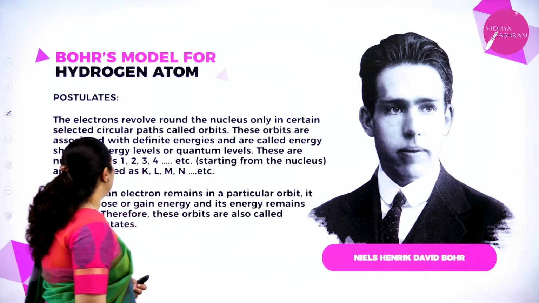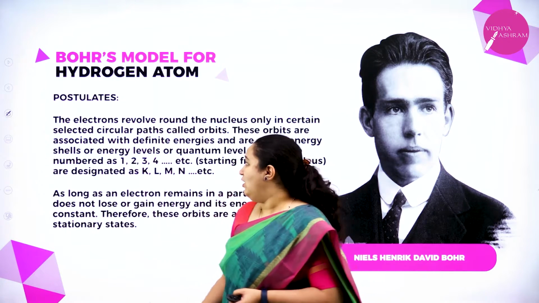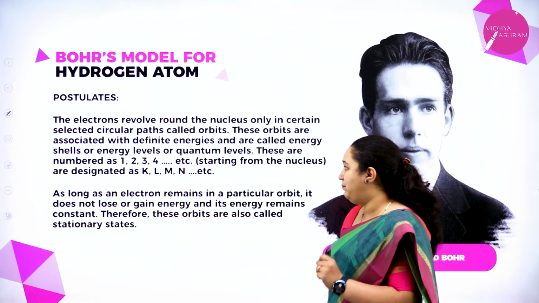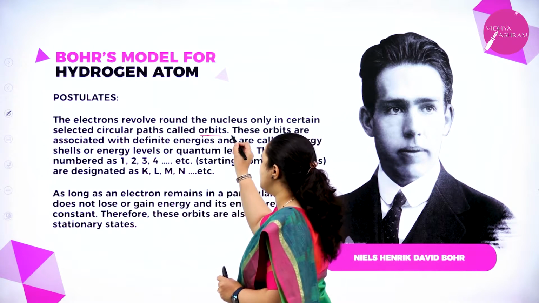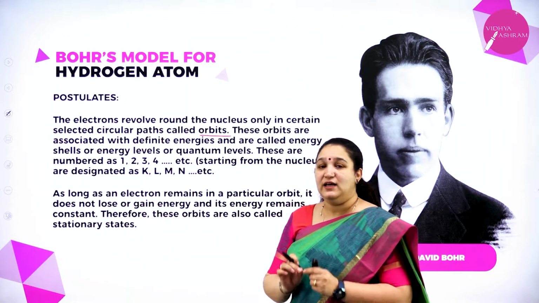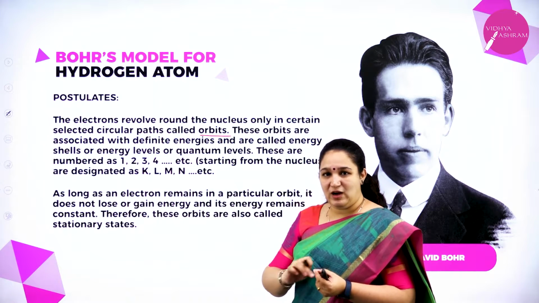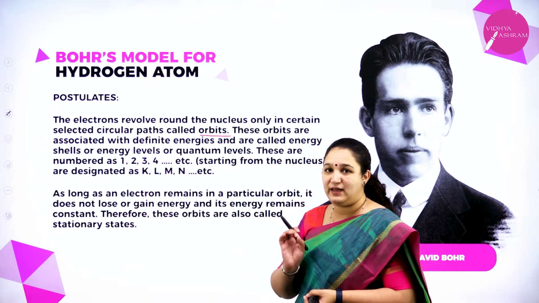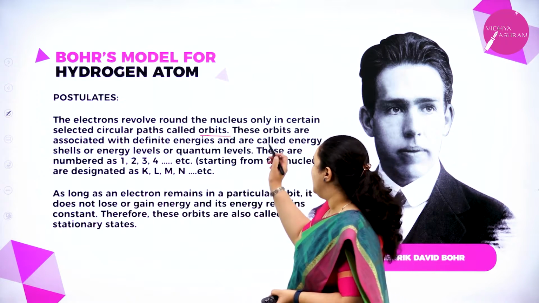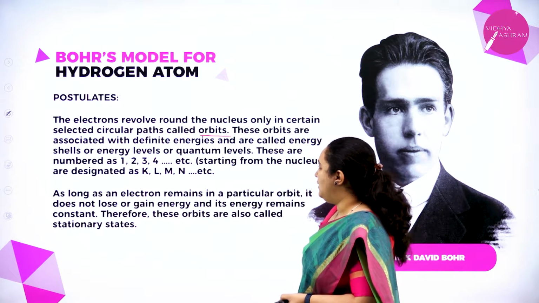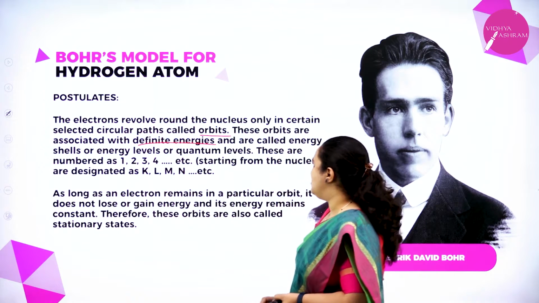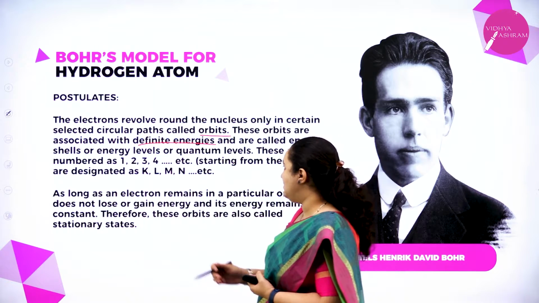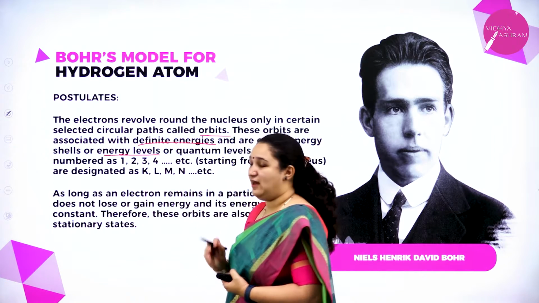The first one: the electrons revolve round the nucleus only in selected circular paths called orbits. What did he tell? The electrons are moving around the nucleus in selected circular paths, and he named them orbits. These orbits are associated with definite energies and are called energy shells, energy levels or quantum levels.